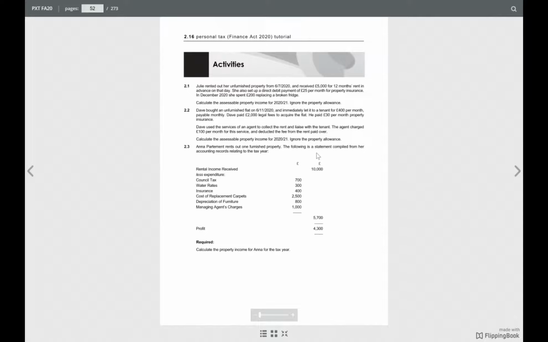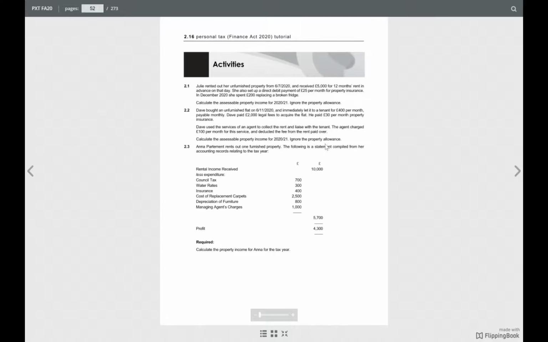But it says she received £5,000 for 12 months' rent in advance. But I told you that property income is taxed on a cash basis. So then you put £5,000 and that's it. Whatever you receive, all the money will be taxed. So £5,000 less allowable expenditure.